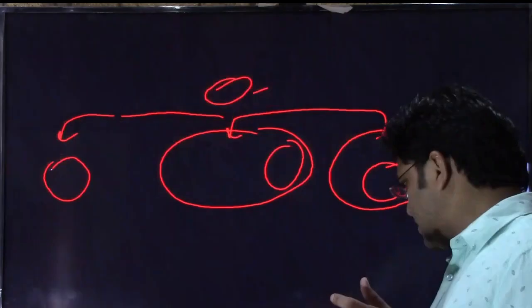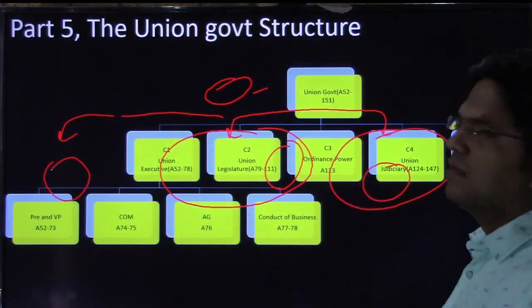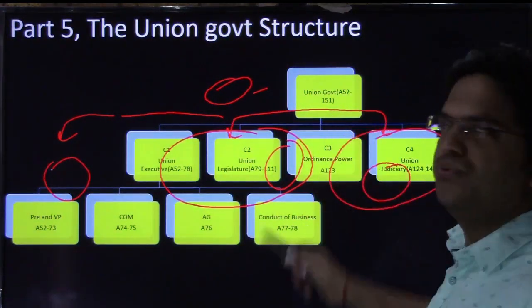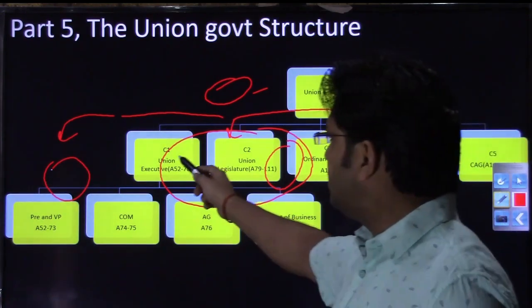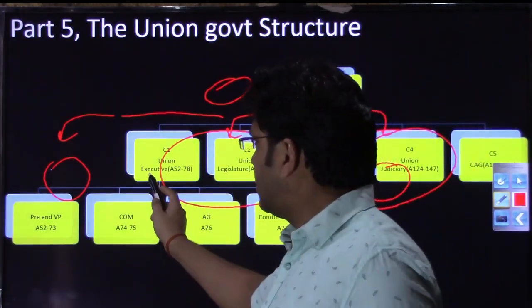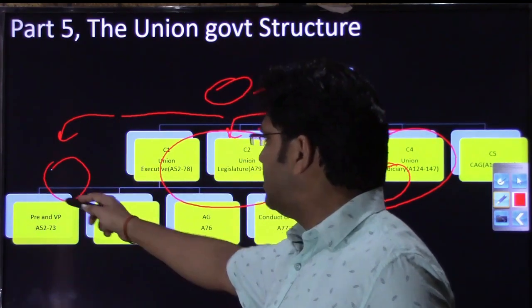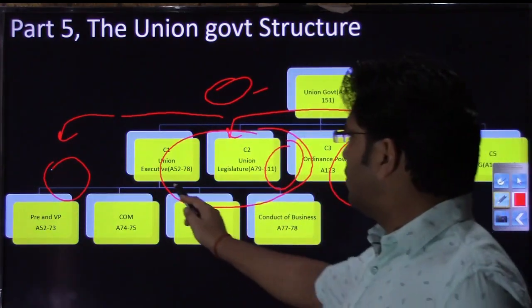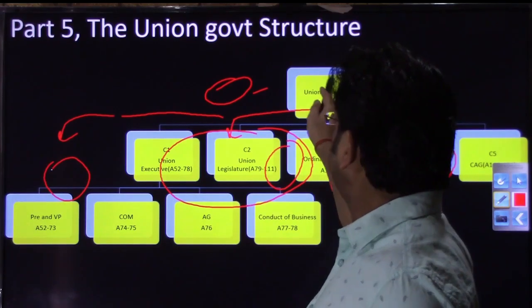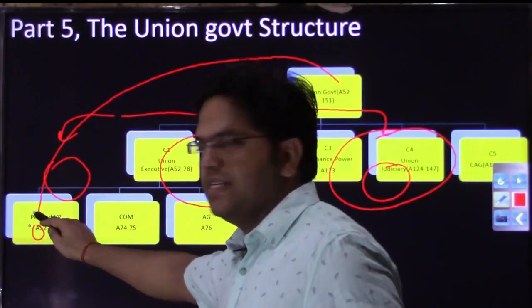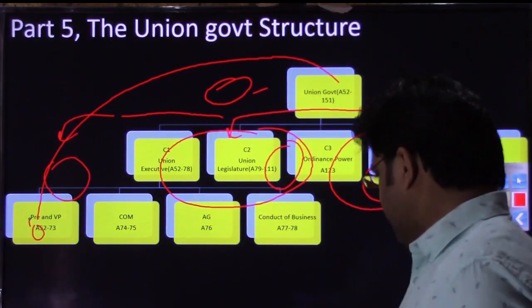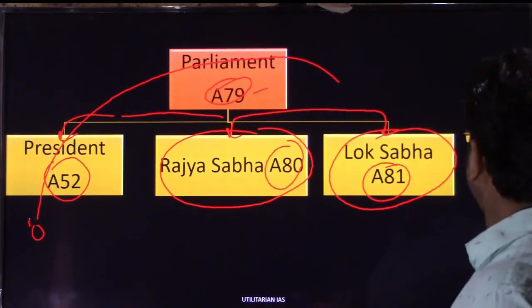Can you remember this structure? So the Union government spans from Article 52 onwards. Article 52 is the first article in the Union Executive, and this Union Executive has been broken into many parts. So the first article of the Union government, Article 52, is dealing with the President, right? So that is the thing. Let us come to the next slide.